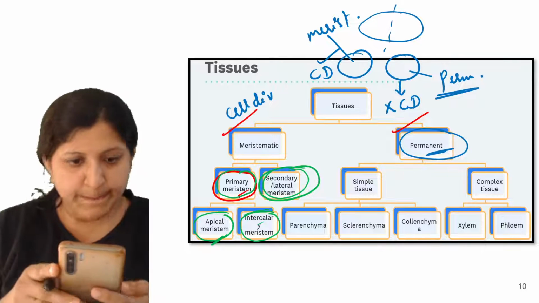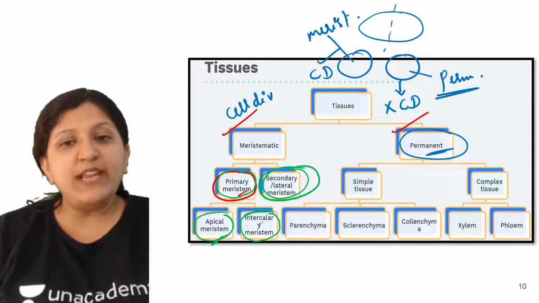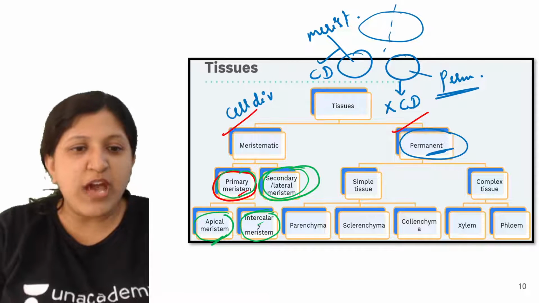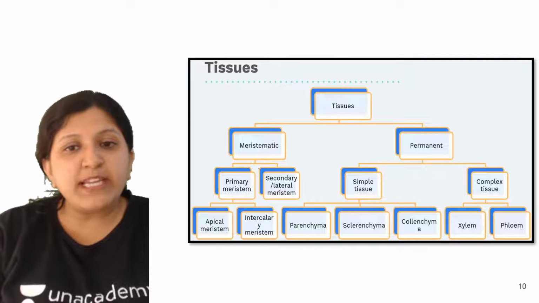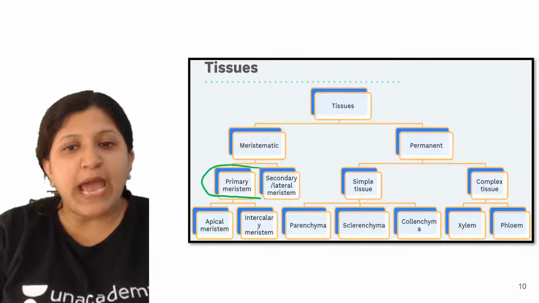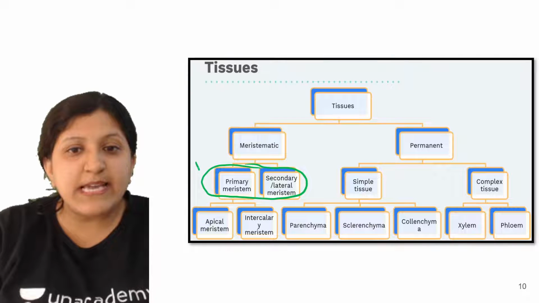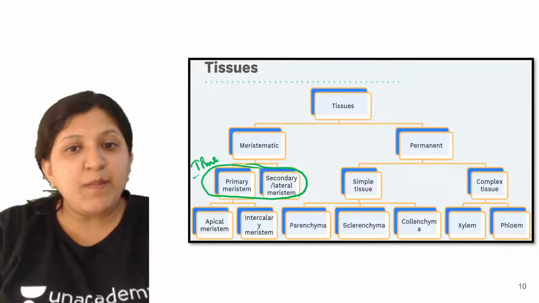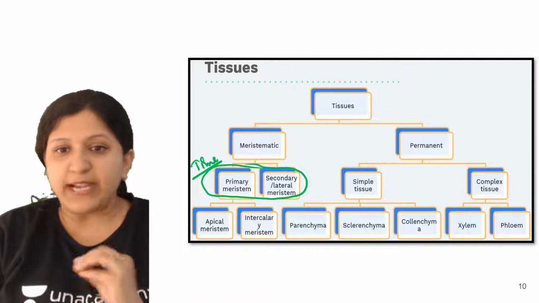Now, when we mention tissues, it depends on the time of formation. So meristematic tissue we are dividing into primary and secondary or lateral meristem. This is based on the time of formation that we are classifying meristematic tissue.